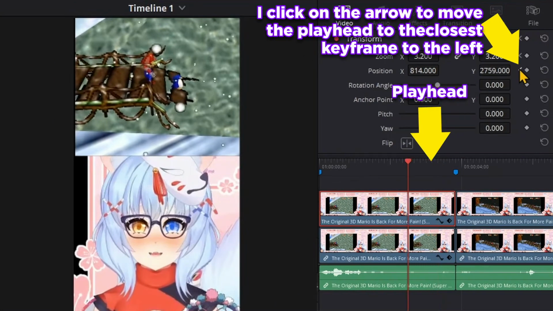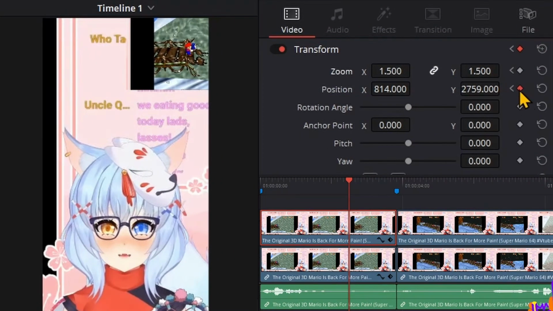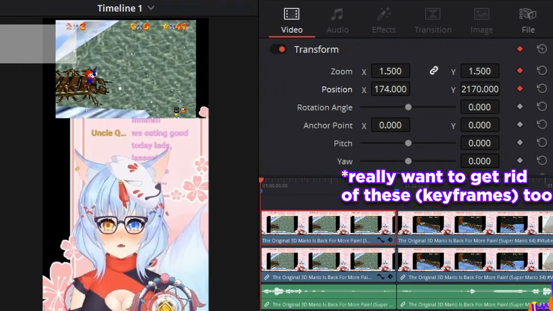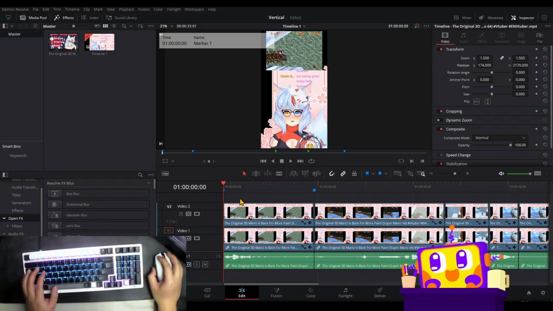First, I need to take out the old zoom, so I'm going to take out the end keyframe. Click on this, and it follows whatever was on my first keyframe, but I want to get rid of this one too, so get rid of that. So where do I add my fast zoom?